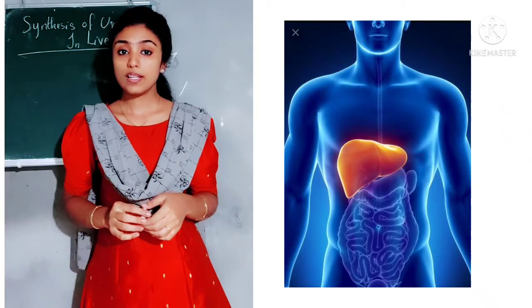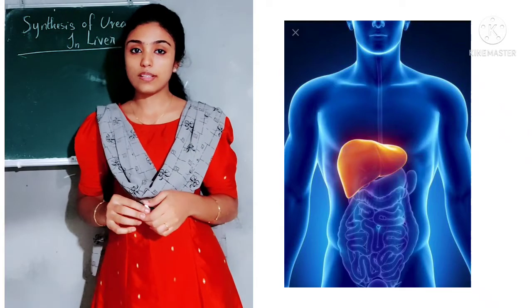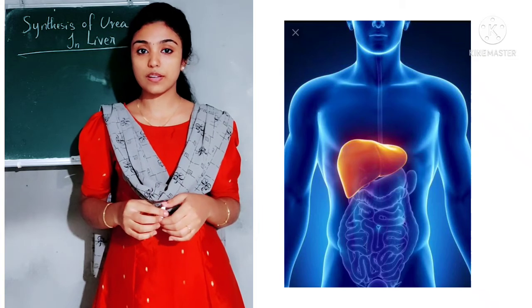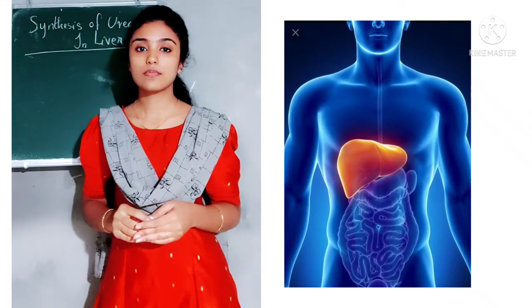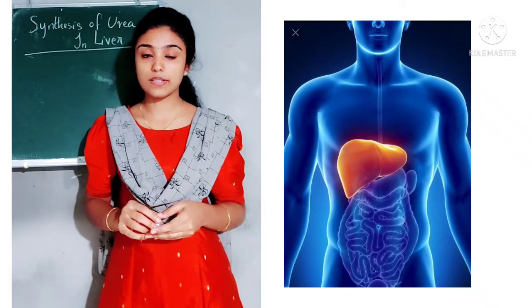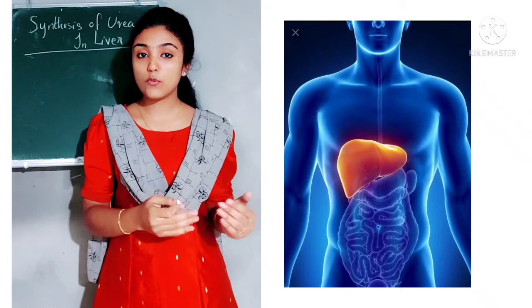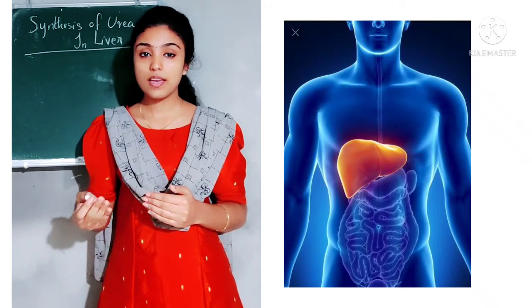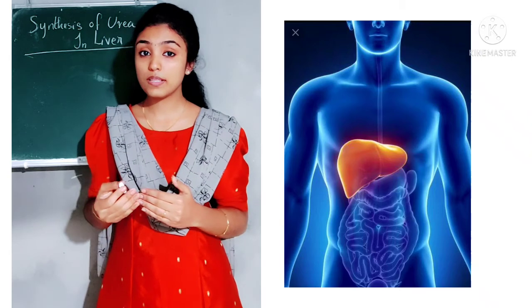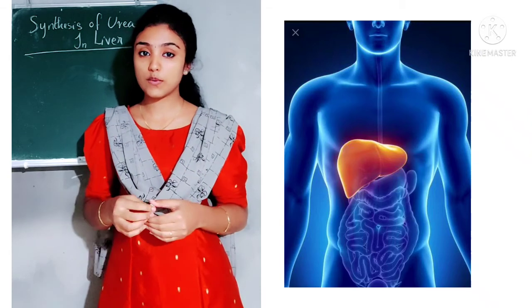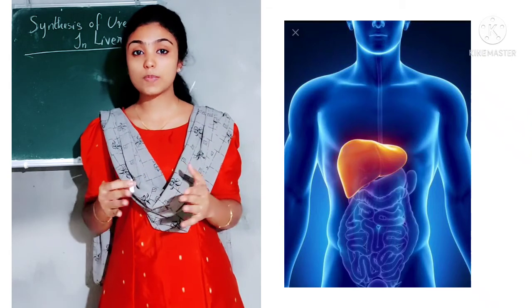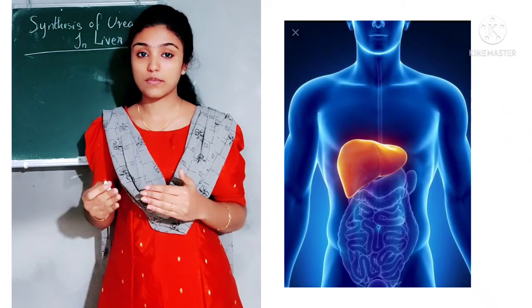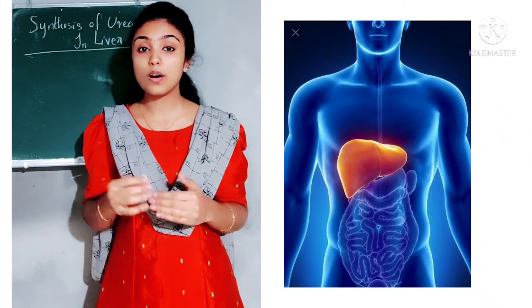So, while learning about the excretory organs, I told you how the liver helps in excretion. Yes, the amino acids, which are the simplest form of protein, undergo various metabolic activities, and as a result various byproducts are formed, and among those byproducts, ammonia is the most toxic byproduct which should be removed from our body.